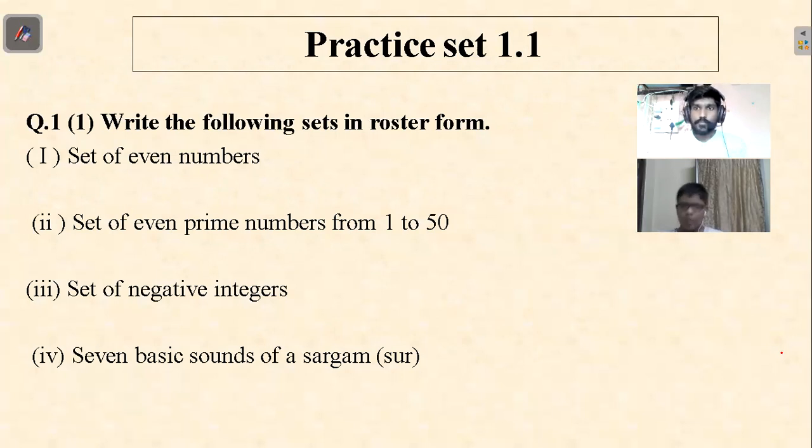Write the following sets in roster form. Roster and listing are one and the same. The first question is the set of even numbers. Can you tell me what to do? How to write it?